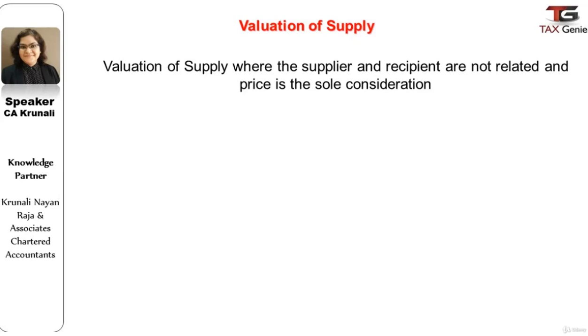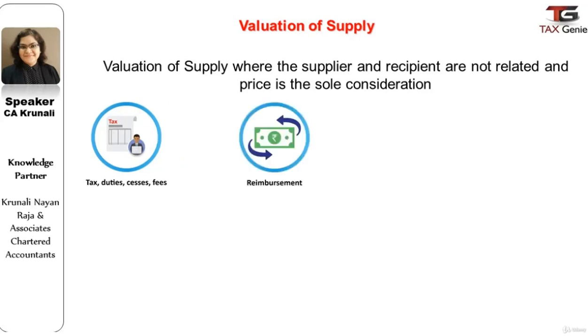We'll first discuss how to value the supply where the supplier and recipient are not related and price is the sole consideration for such supply. In such cases, the value of supply includes any taxes, duties, cess, fees and charges levied under any law for the time being in force other than the GST, if charged separately by the supplier.